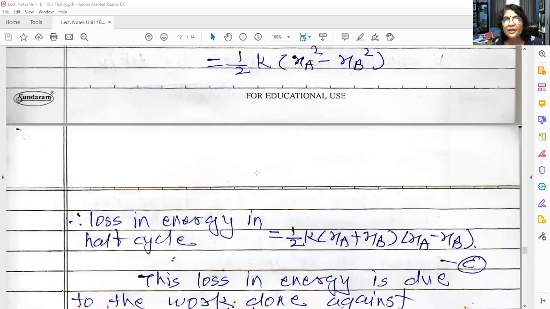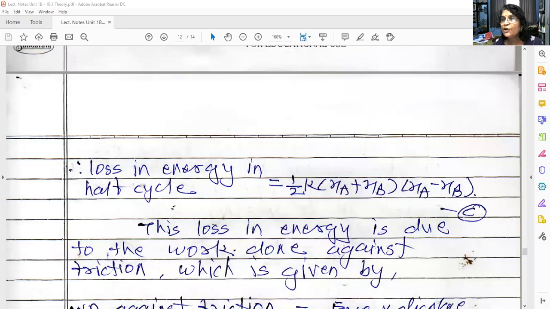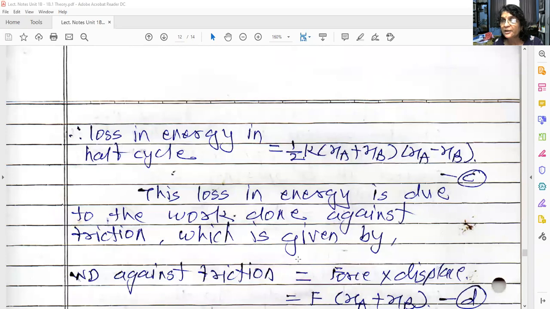What you will get? Loss in energy in half cycle is equal to 1/2 k (xa plus xb) into (xa minus xb). Okay, keep it as it is. Now this loss in energy, what will happen? This is the law of conservation of energy. Energy is neither created nor destroyed. It is just converted from one form to another.